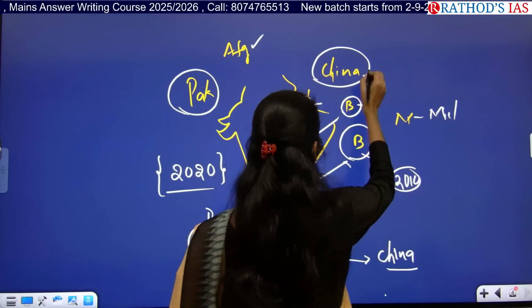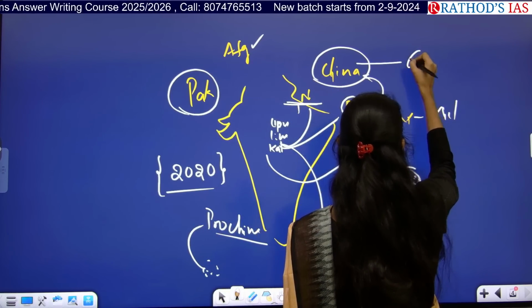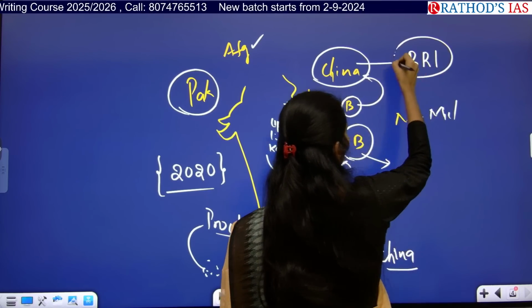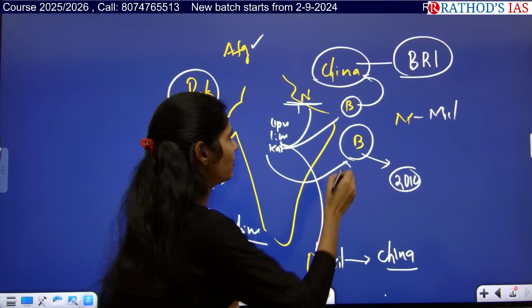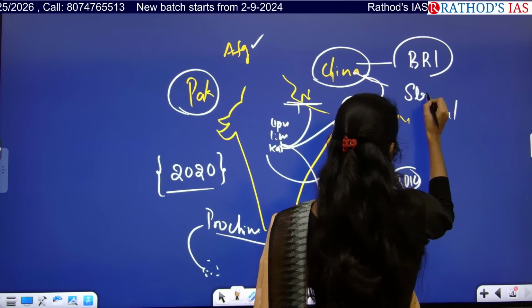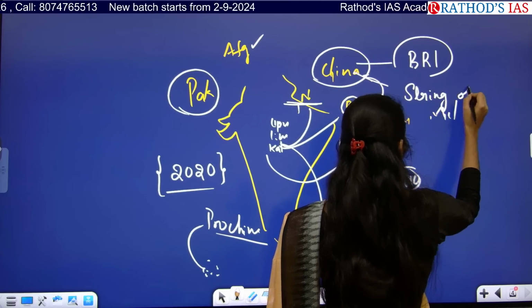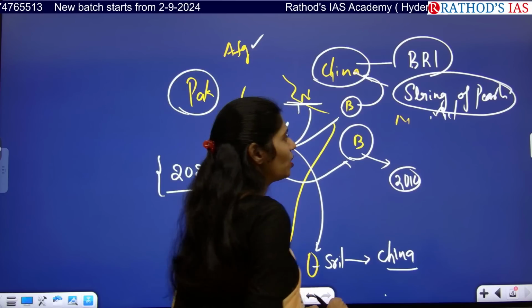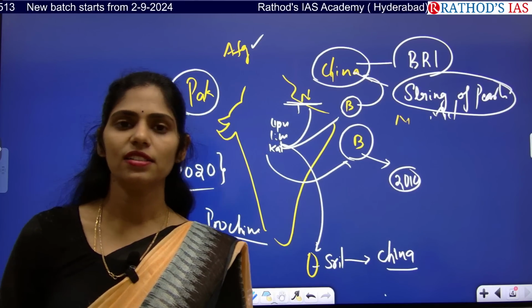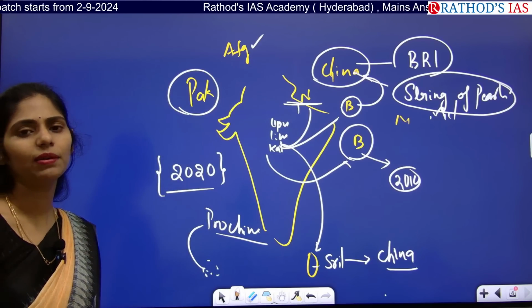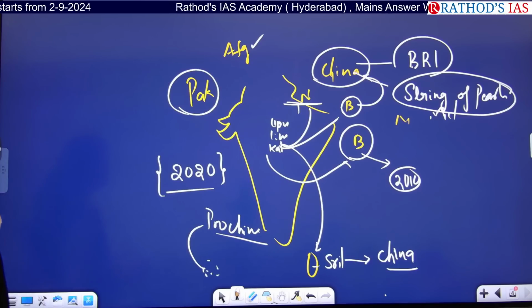So what policy did China come up with? Belt and Road Initiative. And the second important concept is String of Pearls. Because of the String of Pearls and BRI, China wants to increase its expansionist policy in each and every country, whether in the maritime domain or the continental domain.